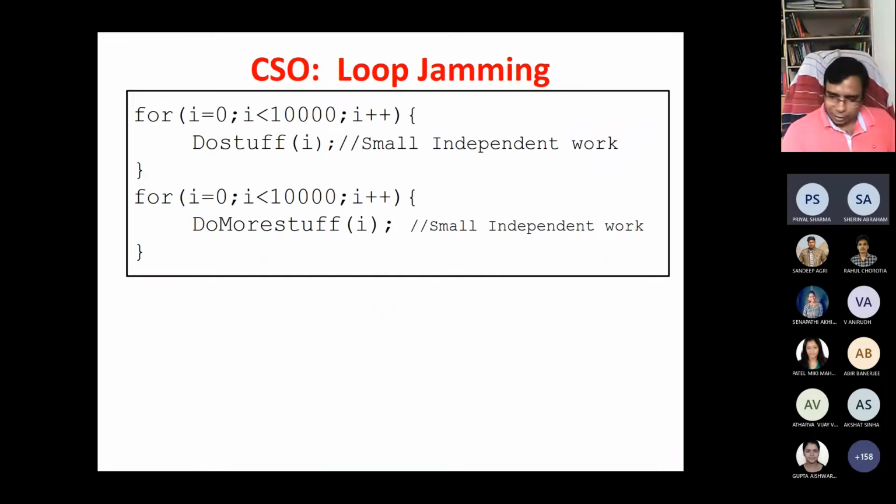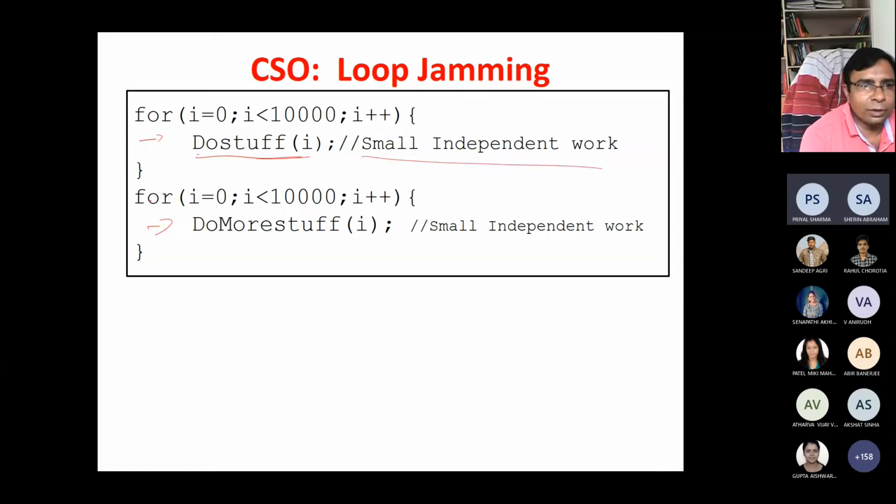Okay, so there is another kind of optimization. Let's see, common sense optimization, loop jamming. This is something people do in the compiler domain. Suppose this is the first loop, and this is the second loop. In the first loop, for i is equal to 0 to 10,000, we are doing a very small piece of work for each iteration, a small independent work.